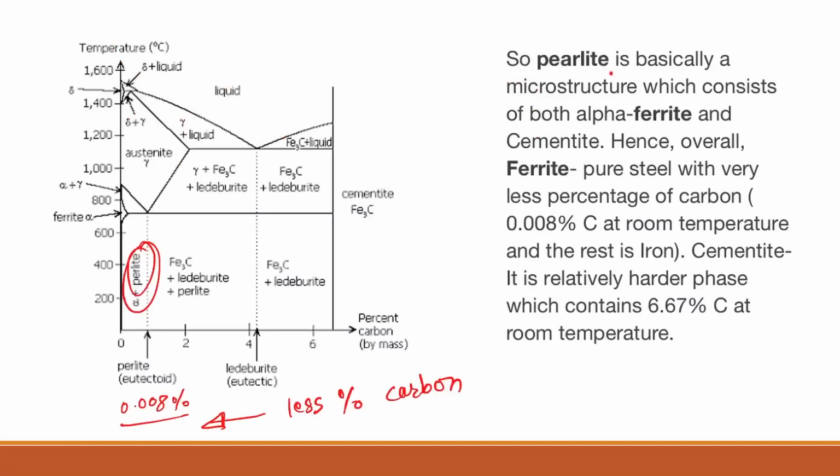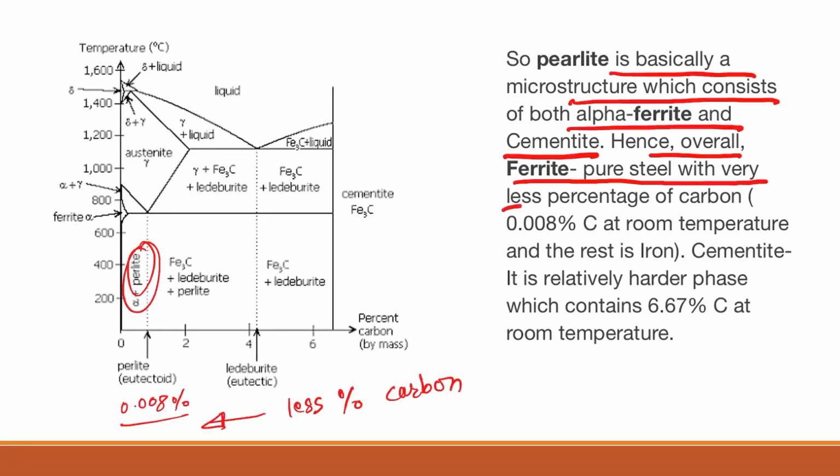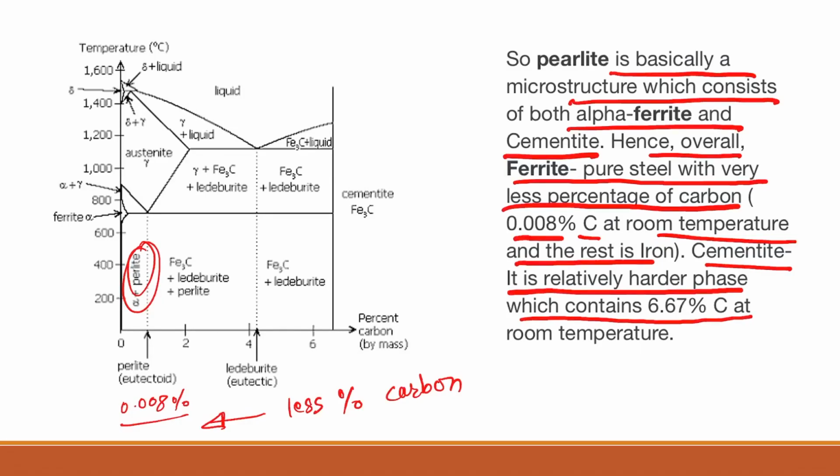Here you can see perlite is basically a microstructure which consists of both alpha ferrite and cementite. Hence overall ferrite is pure steel with very less percentage of carbon, that is 0.008% carbon at room temperature, and the rest is iron. Cementite, right, is a relatively harder phase which contains 6.67% carbon at room temperature. As you can see, the amount of carbon percentage gets increased, and at this point 6.7% carbon is present. So as we increase the percentage of carbon, the material gets harder. That's why cementite is a harder phase, right?